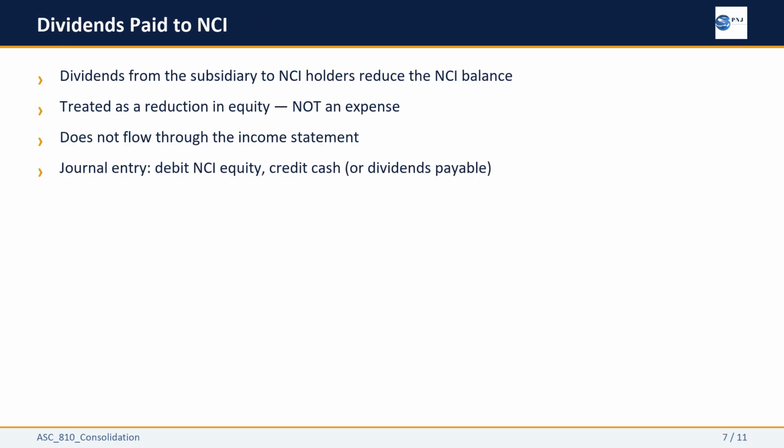When the subsidiary pays dividends to its non-controlling shareholders, that payment reduces the NCI balance in equity. It is not an expense. It does not touch the income statement. This is consistent with how dividends paid to any equity holder are treated, as a return of equity, not as a cost of doing business. The journal entry is simply a debit to the NCI balance in equity and a credit to cash. The consolidated income statement is unaffected. This distinction matters for anyone reading the consolidated statements and trying to reconcile movements in the equity section.